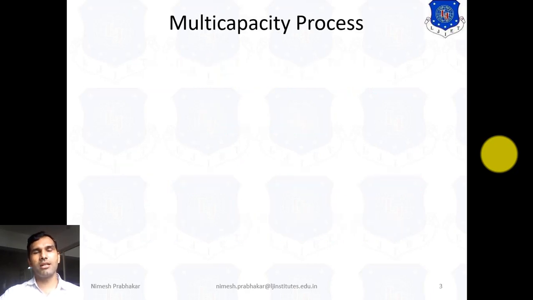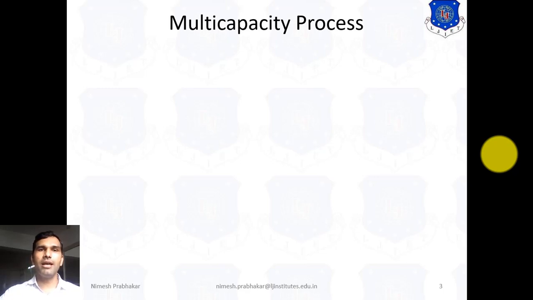First of all, the question that occurs in mind is how we can get a multi-capacity process. By series connection, we can get a multi-capacity process. In my previous lecture, we discussed interacting and non-interacting systems. By connecting two first order systems, we can get a second order system.